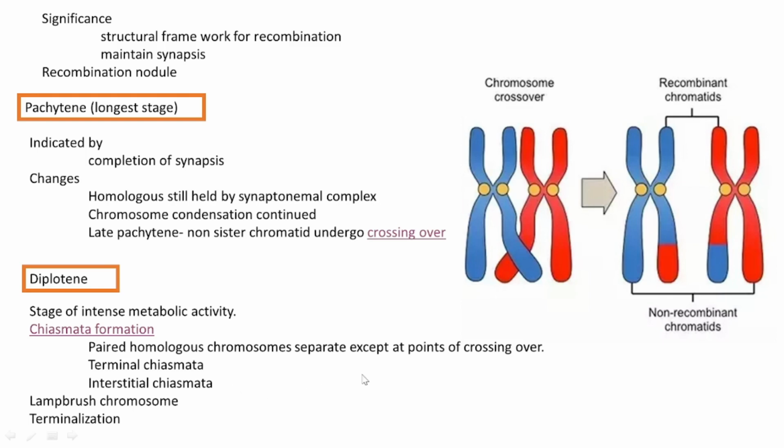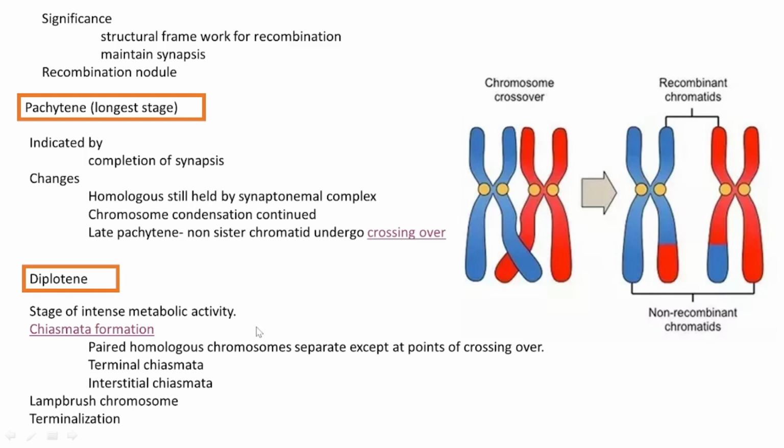Lampbrush chromosome has a peculiar appearance in which, to support the very necessary transcription process, the chromatin just loops out from the axis to give a brush-like appearance. The chromosomes appear in that form during which stage? Diplotene stage.